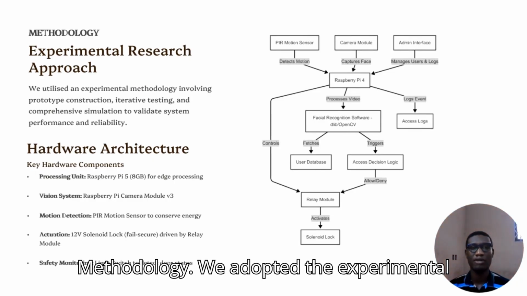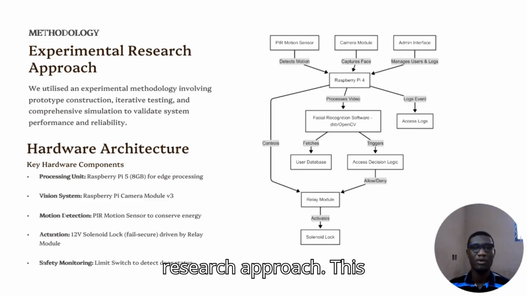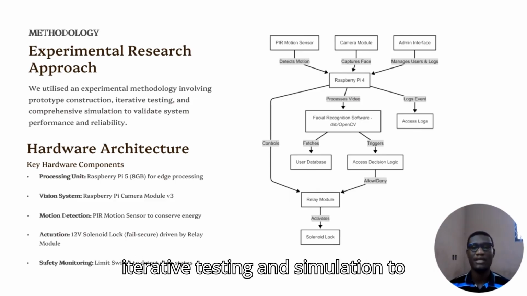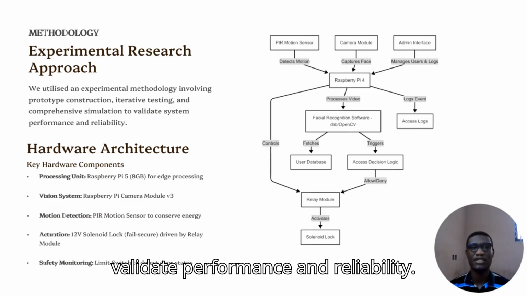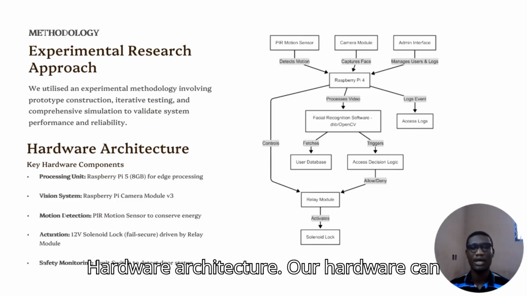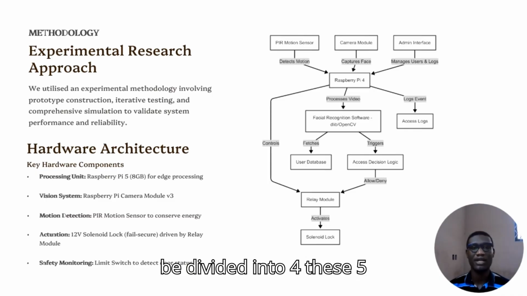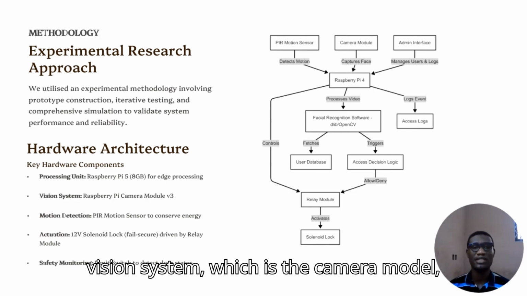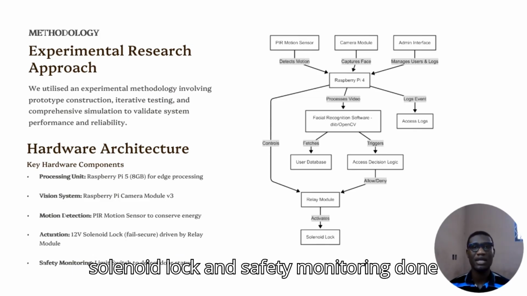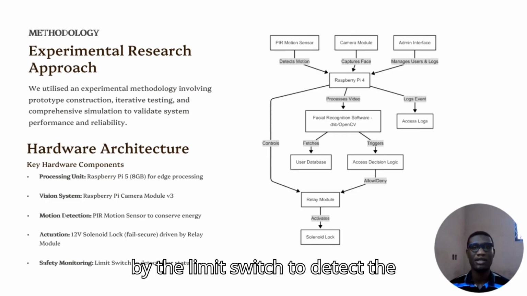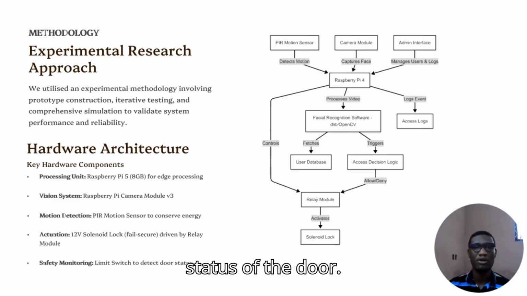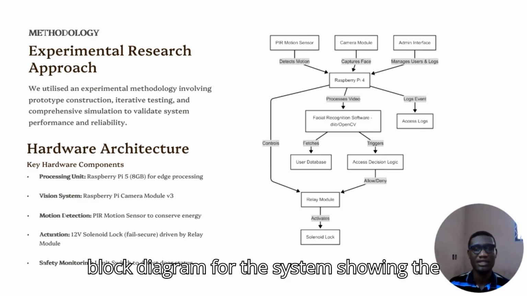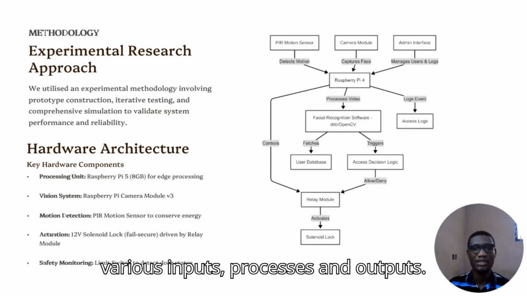Methodology. We adopted the experimental research approach. This involves prototype construction, iterative testing, and simulation to validate performance and reliability. Hardware architecture. Our hardware can be divided into five main components: the processing unit, which is the Raspberry Pi 5, the vision system, which is the camera module, motion detection, actuation done by the solenoid lock, and safety monitoring done by the limit switch to detect the status of the door. Over here on the side is our block diagram for the system, showing the various inputs, processes, and outputs.